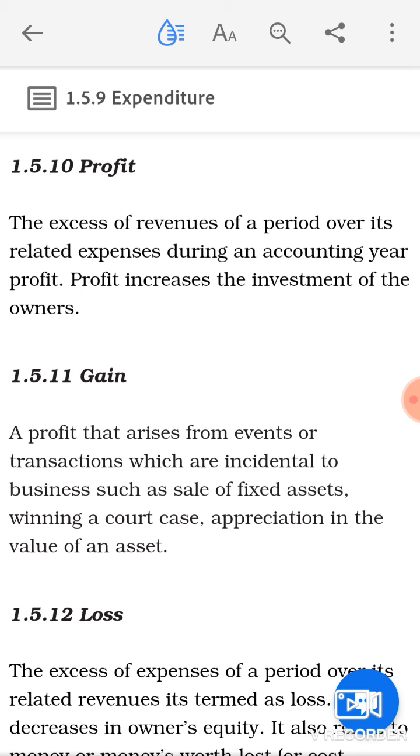Appreciation in the value of an asset. Like you have land with you, or you have made an investment in land. For example, at the time of purchase, you have made an investment of rupees 10 lakh. Now the value of the same land has gone up to 20 lakh. So the difference in the value of the land will be known to be the gain for the business, because it is of incidental nature. So gain will be of incidental nature.